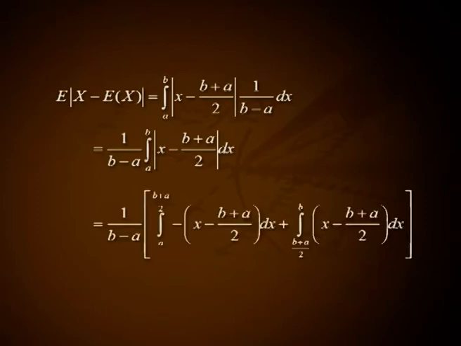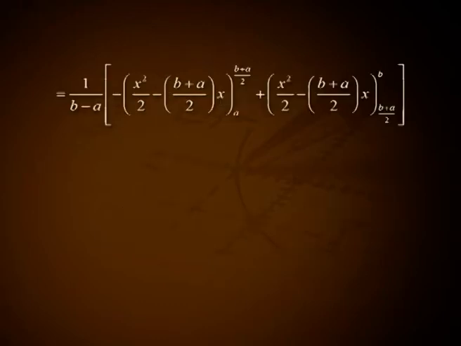That is equal to 1 by (b minus a) into the integral from a to (b plus a) by 2 of minus (x minus (b plus a) by 2) dx, plus the integral from (b plus a) by 2 to b of (x minus (b plus a) by 2) dx. That is 1 by (b minus a) into minus of x square by 2 minus (b plus a) by 2 into x over the limit a to (b plus a) by 2, plus x square by 2 minus (b plus a) by 2 into x over the limit (b plus a) by 2 to b.